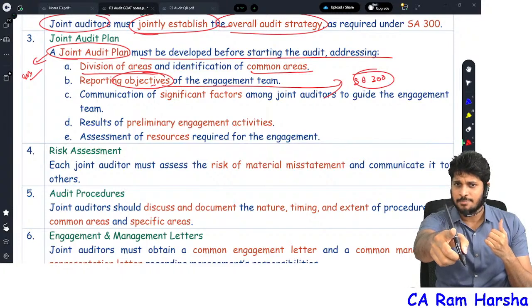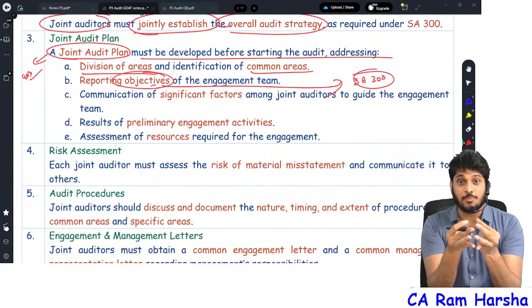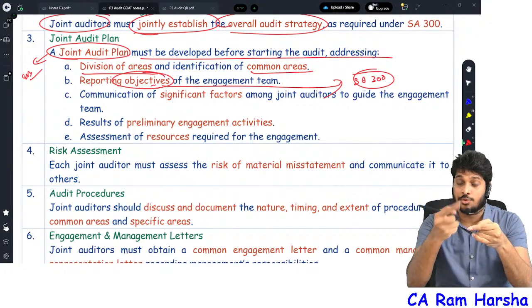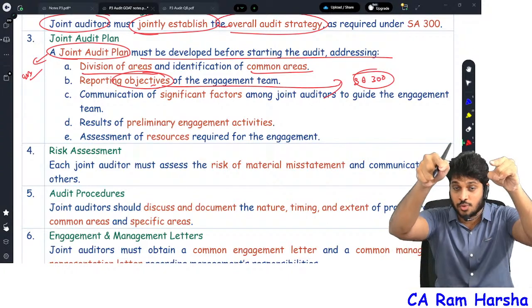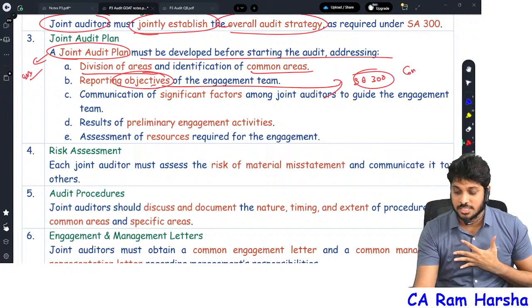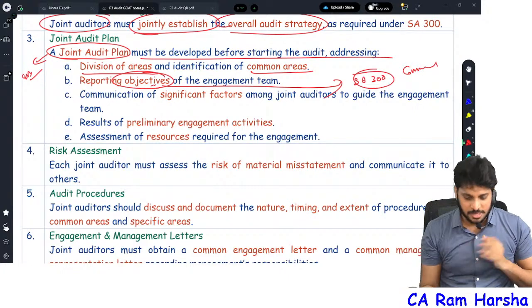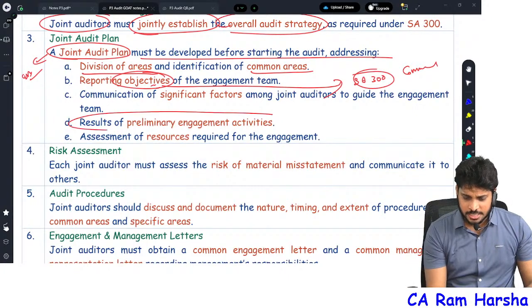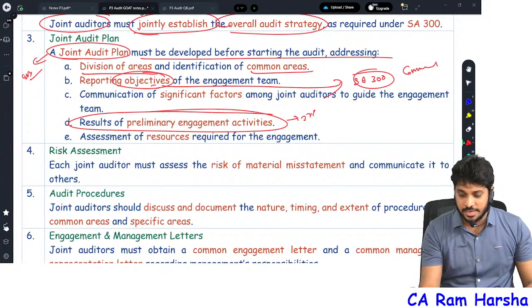You open your 3rd chapter, audit planning strategy. Ascertain reporting objectives is one of the factors for overall audit strategy. Reporting objectives means what? That discussion is there in that chapter. Please go and see the reporting objective. Reporting objective means communication related responsibilities. And further, result of preliminary engagement. This is also covered in the 3rd chapter.